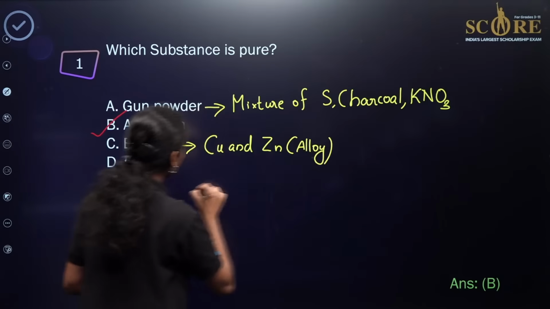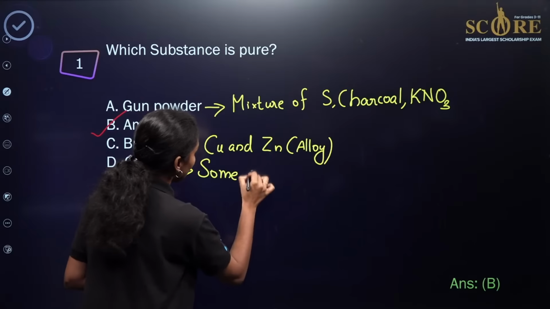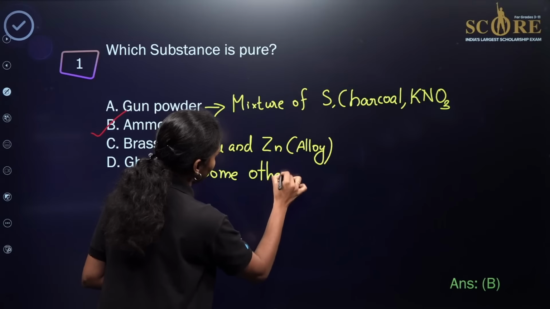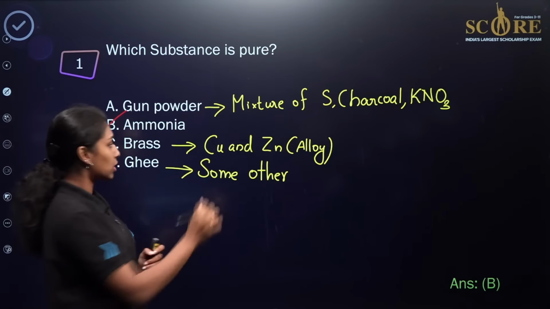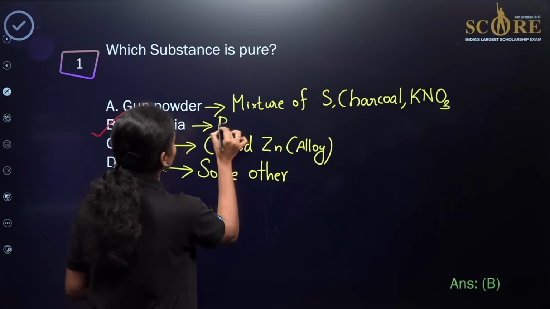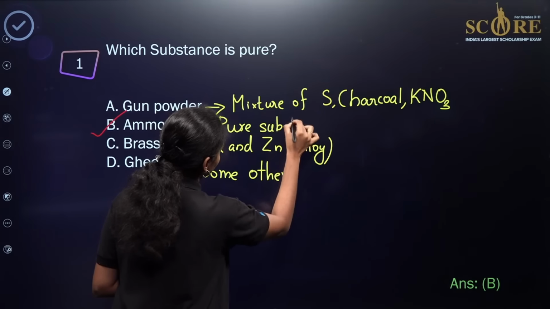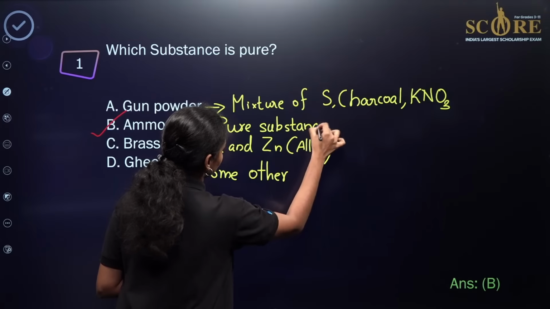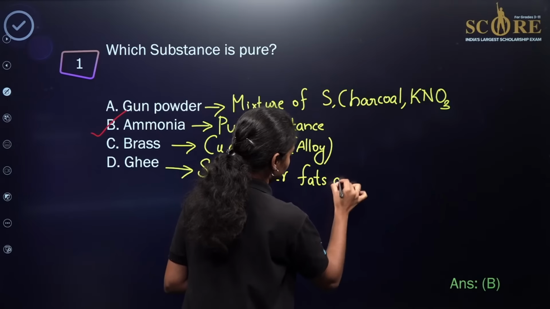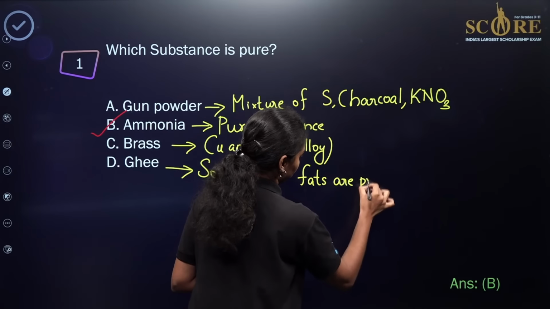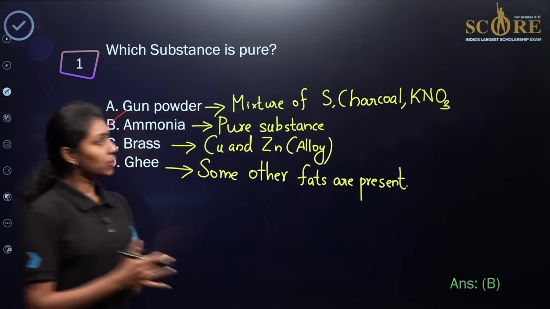Then in the case of ghee also, there will be some other fats present. So that's why these are not considered pure substances over here. But in the case of ammonia, as you can see over here, it contains pure ammonia molecules, right? So this will be the example of a pure substance for this question. I hope the question is clear to everyone.